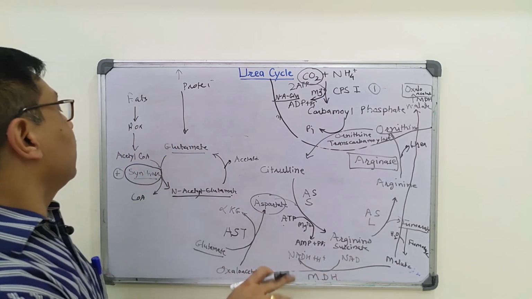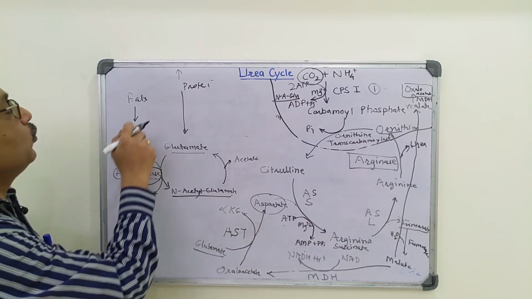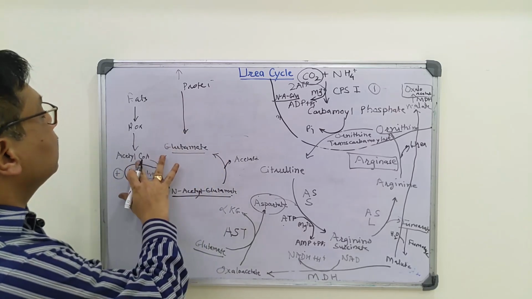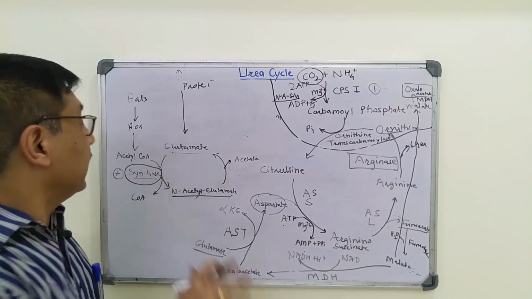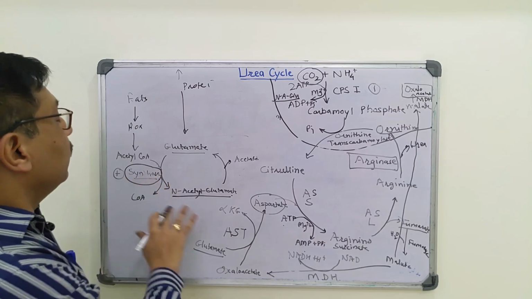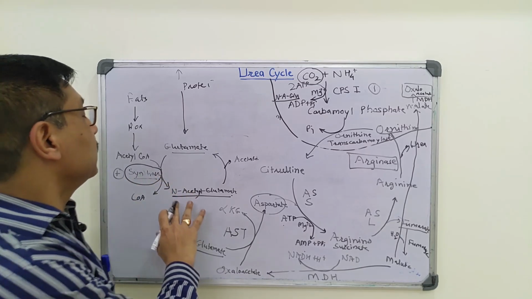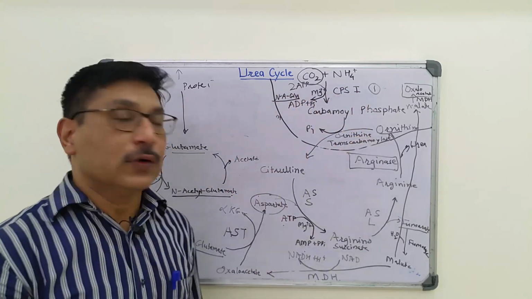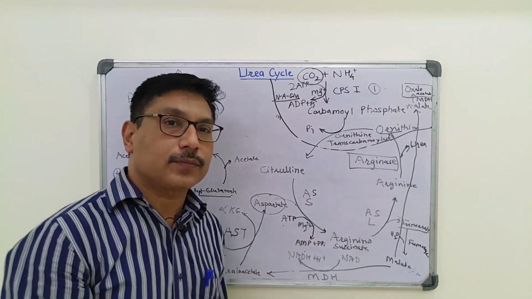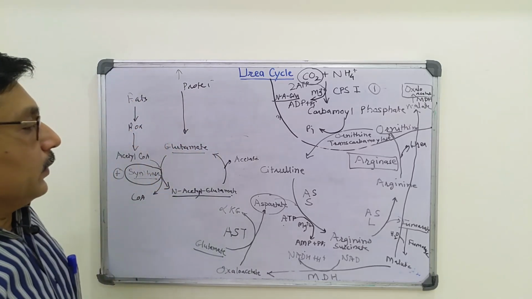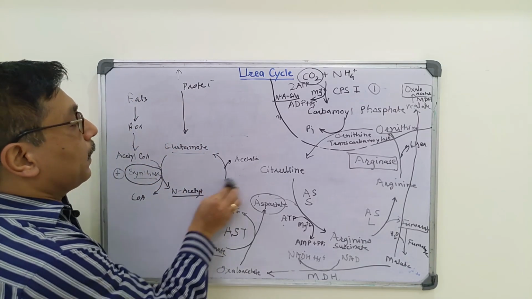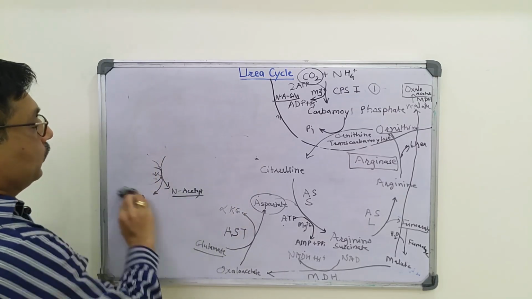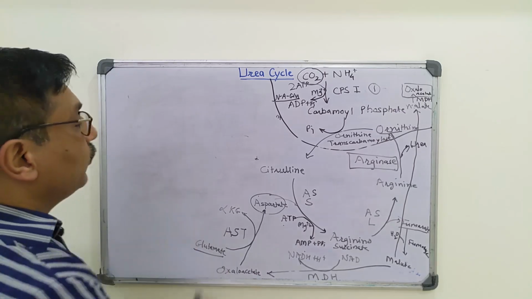So in prolonged starvation, increased acetyl-CoA due to increased beta oxidation of fats and increased glutamate, both the substrates are available at a higher rate and so the synthase will be activated to produce more N-acetyl glutamate, thereby activating CPS1. So this is short-term regulation.